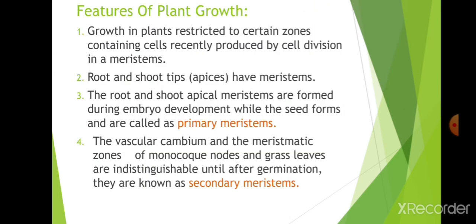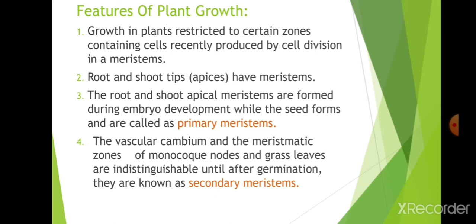Next, what are the features of plant growth? Growth in plants is restricted to certain zones containing cells recently produced by cell division in a meristem. Growth will not occur in every part; it is restricted to certain zones containing recently produced cells, and meristems have the role of growing at a very high rate compared to other parts. That is, growth in plants is restricted to certain zones only.